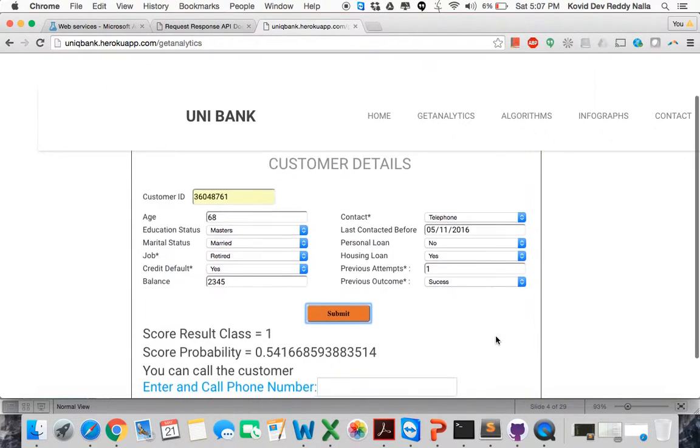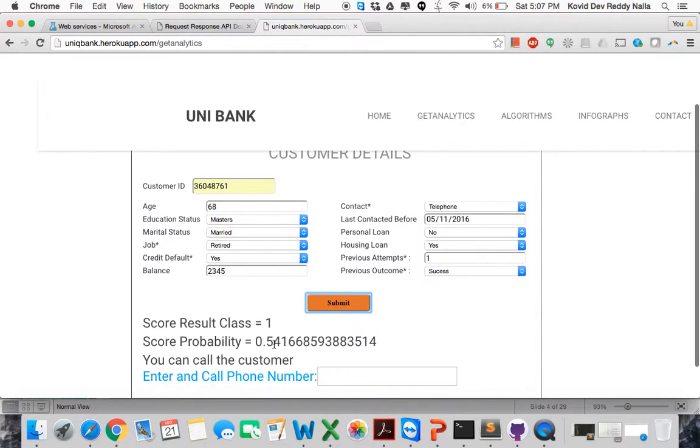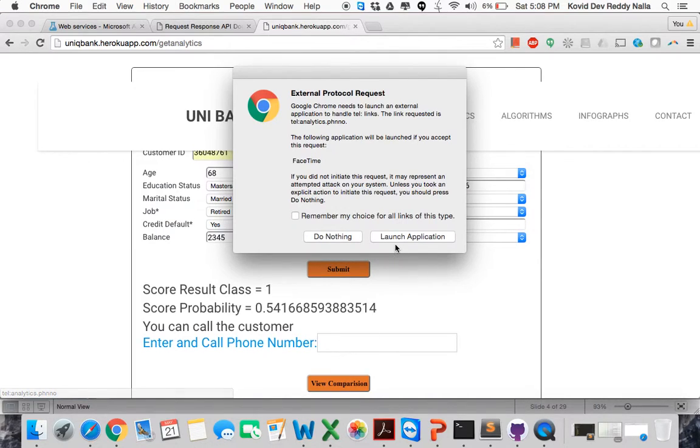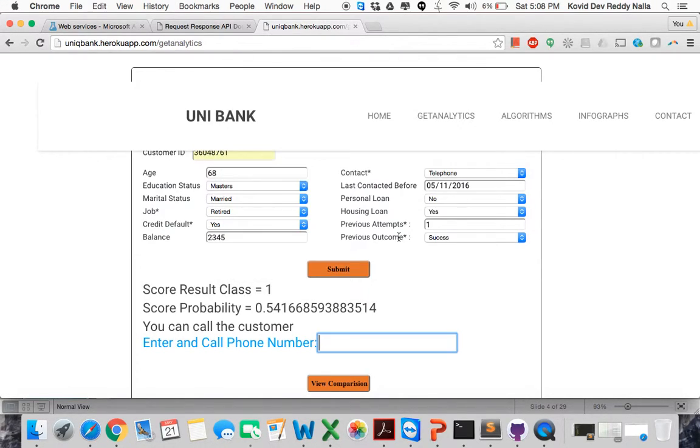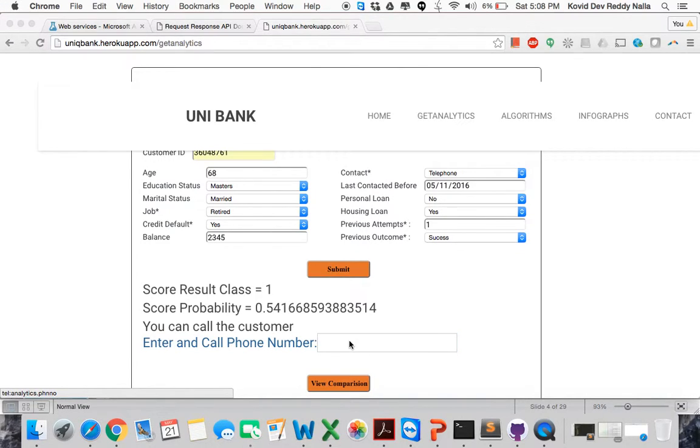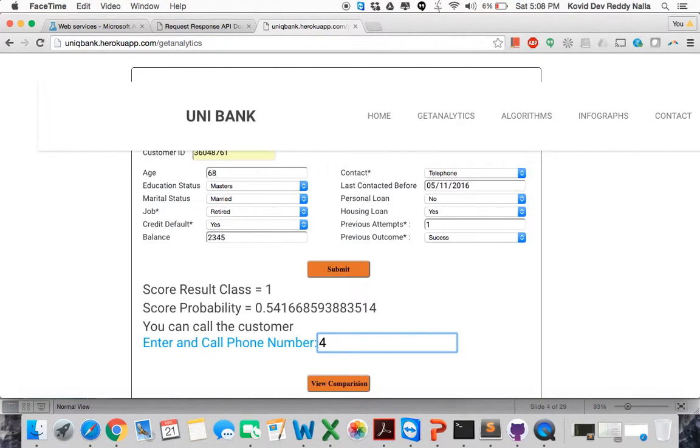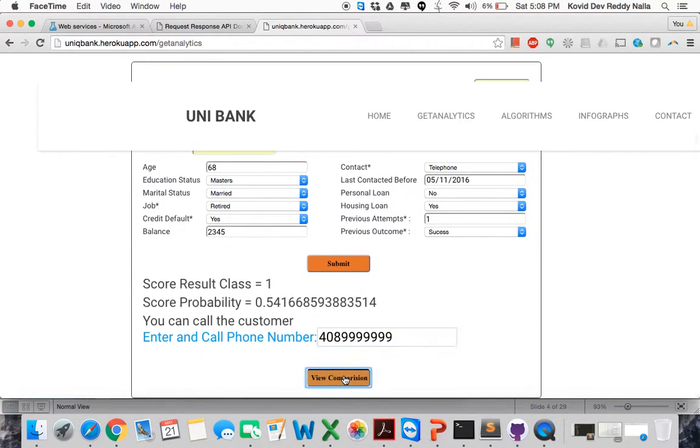What happens is it gives a score probability, like 54%, which is the probability that the customer will accept us. If the score probability is above 0.5, we assign the score result class to 1. If the score probability is less than 0.5, we assign it to score result class 0. And here we can enter the customer number. Here we have put a launch application to enter the number and call through Skype. So we can enter a number like 48917, any number.